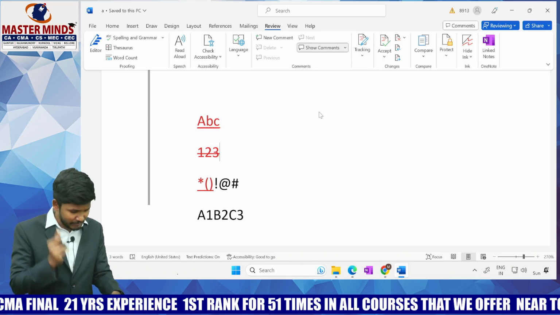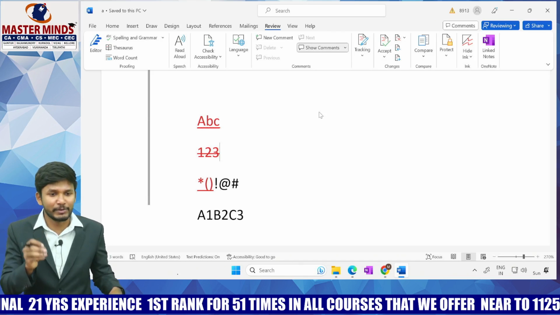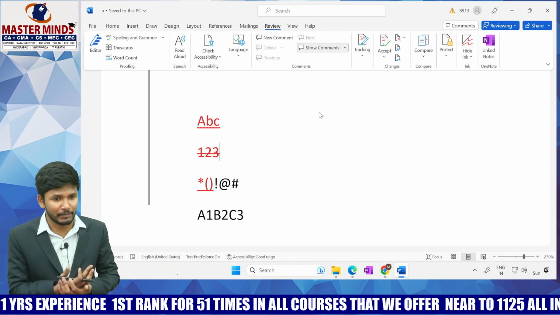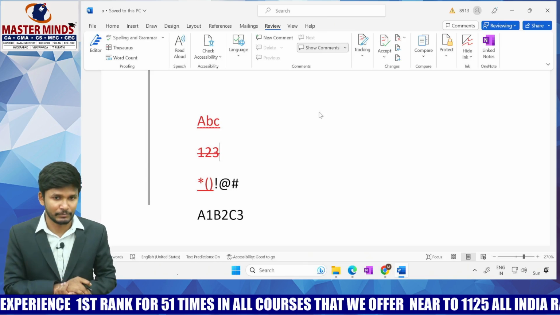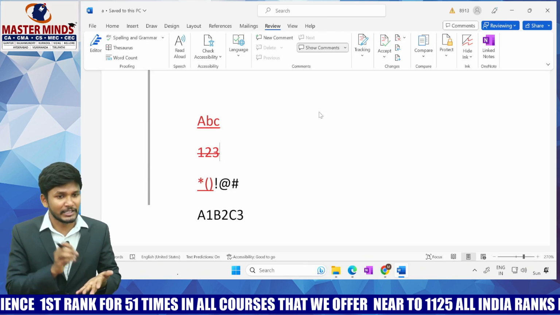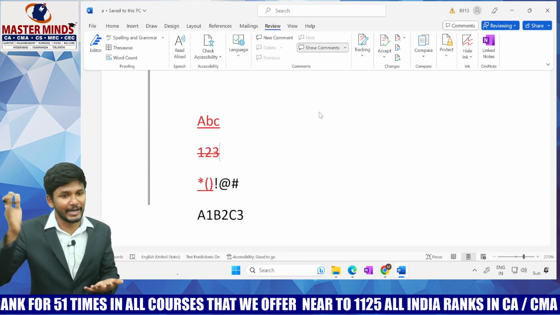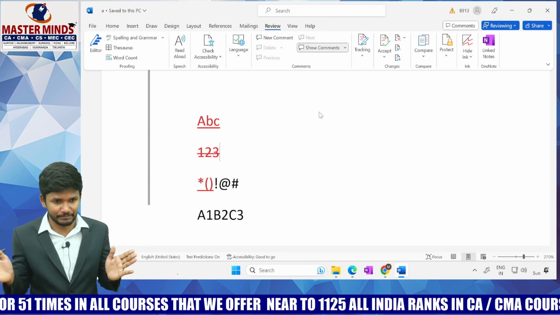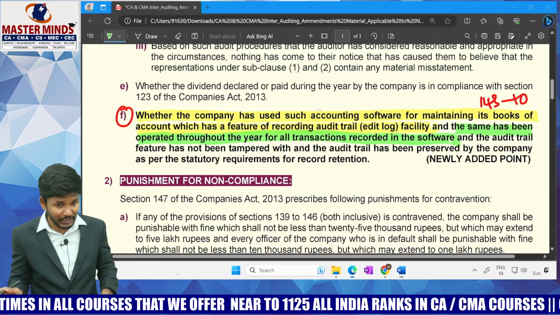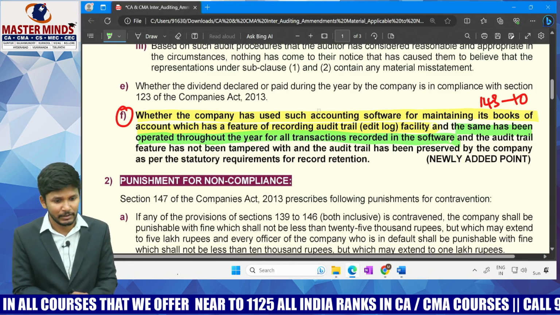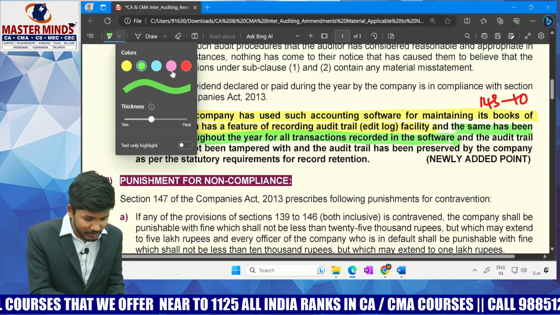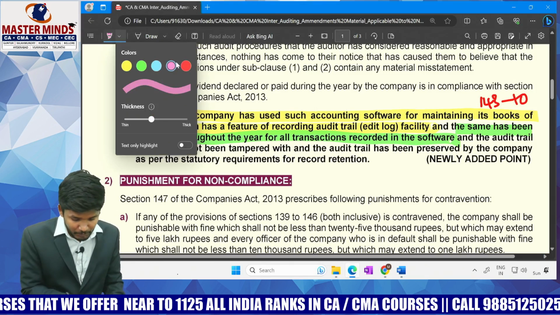Yes, the same way, the accounting software being used by the company might have an audit trail option, but they may not be turning it on. So what they are telling is that the audit trail option should be on for all the transactions happening from the starting of the year to the ending of the year. Completely. Understood? That becomes the second meaning. Now let me come to the third meaning. What is the third point they are talking about now? Let's see the third point.